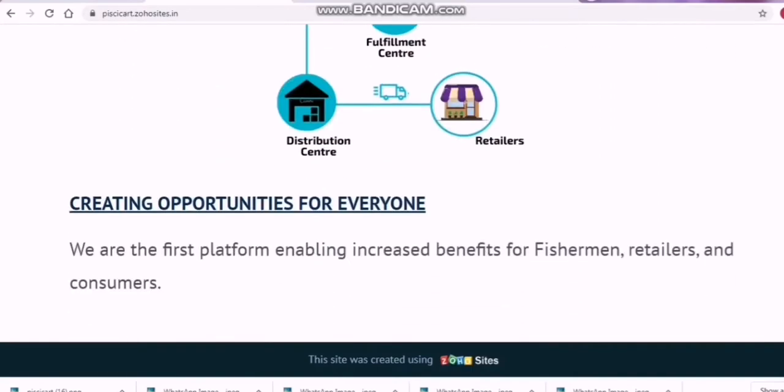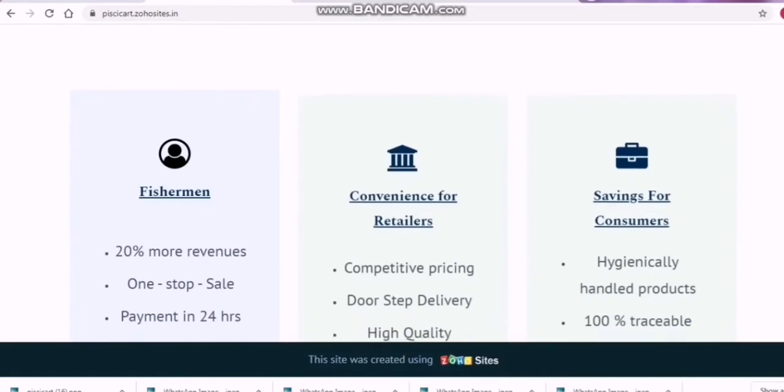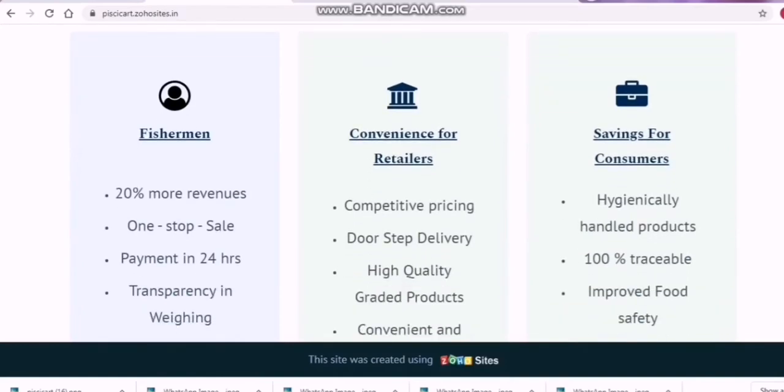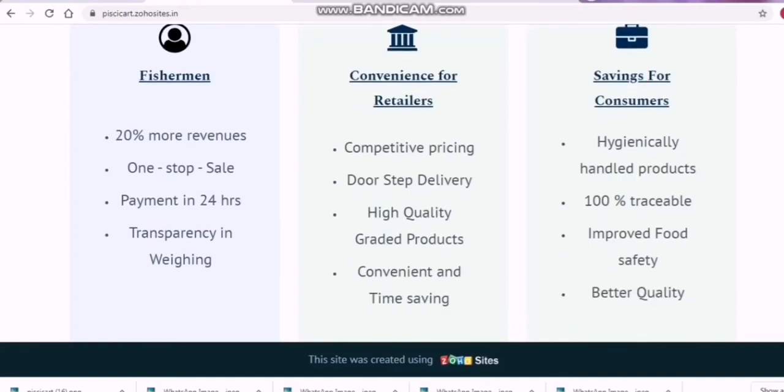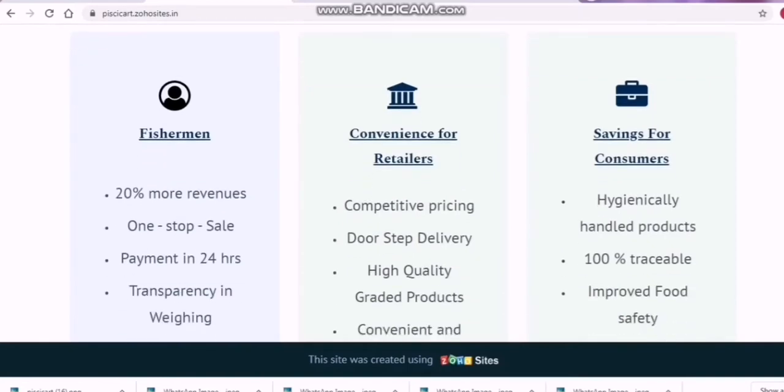And I'm going to tell you what benefits they are going to have, like more revenue, as I said, and one-stop sale. It means that they need not go to shops and sell their products. They simply give us whatever products they have procured from the sea, and we can sell it for them. Payment also will be within 24 hours, and transparency in weight. Obviously everybody likes to have transparency in weighing, so we are going to have that. And convenience for the retailers.